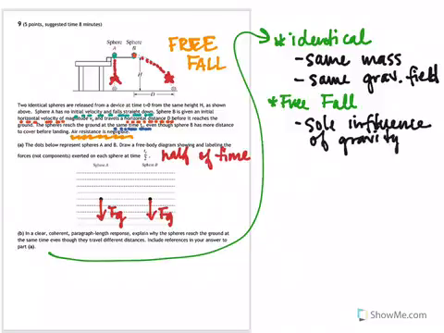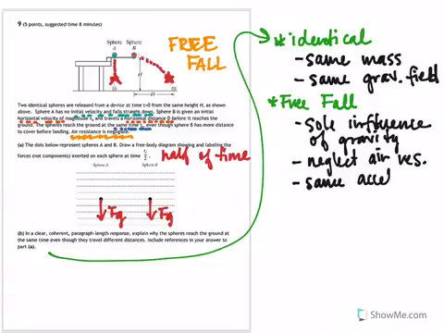That sole influence of gravity is important, and that's what that neglect air resistance tells us. That's how we can figure that out. And so they fall with the same acceleration, that's something given in the problem. So those are important pieces that we're factoring into our assumption. And part of what you know about what free fall means is that they experience the same acceleration. They have the same mass.